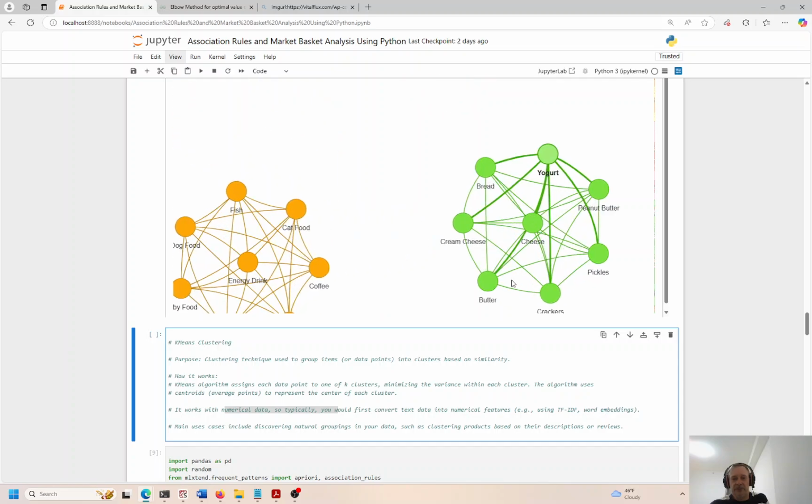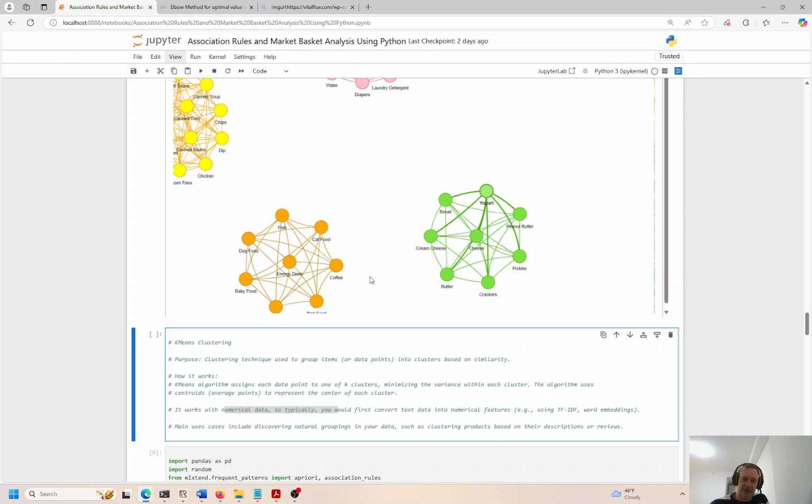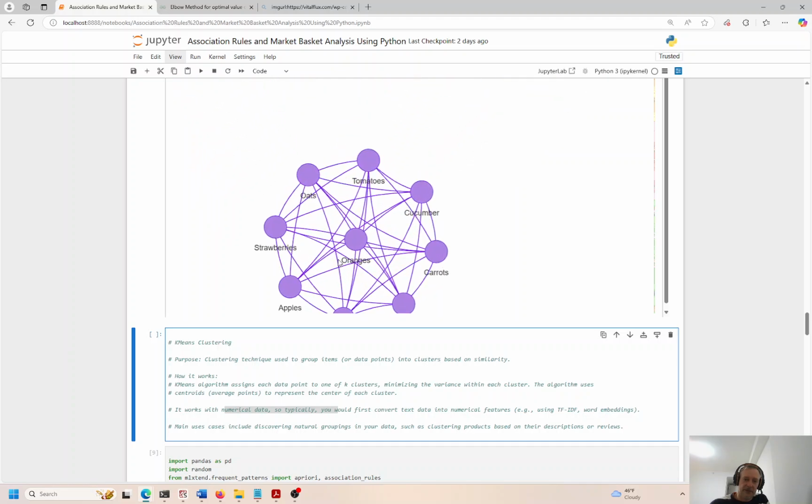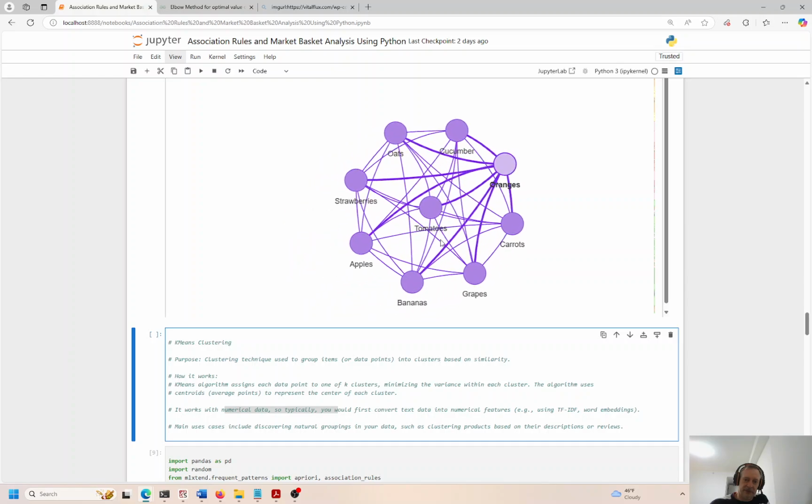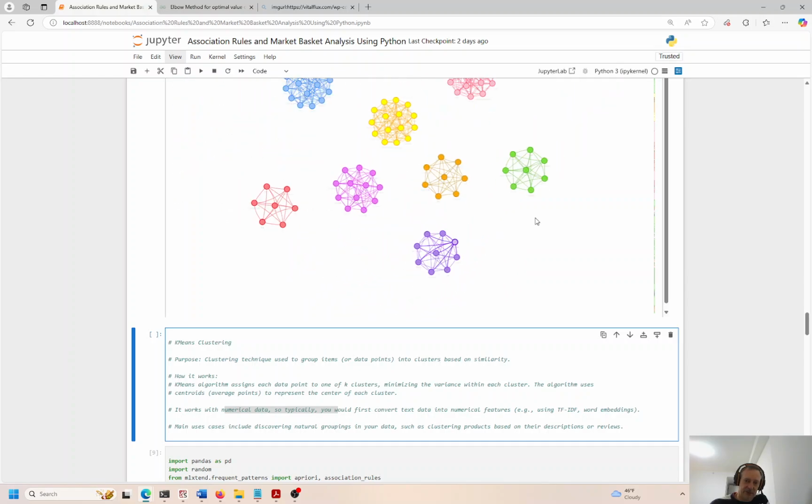Bread, peanut butter, pickles, butter, cracker, cream cheese, yogurt. I wouldn't put all of those ingredients onto the bread and then start eating it, but I've heard people eating pickles and peanut butter together and making a sandwich out of that. So I think those go together. And what do we have down here? Orange, carrots, cucumbers. So a lot of fruit and veggies down here. Okay, so I think it's working. I think we got some nice results here.